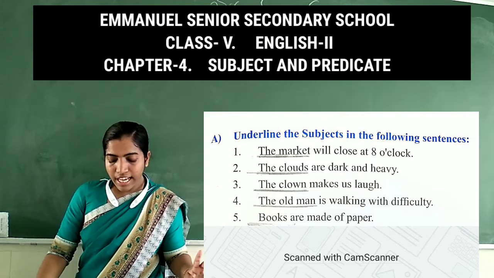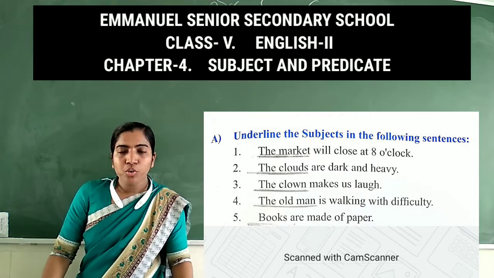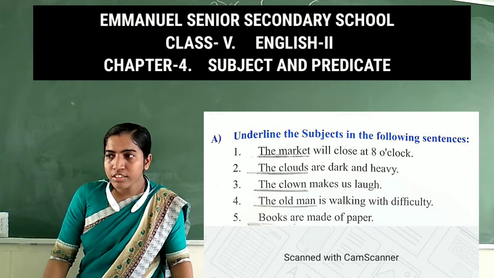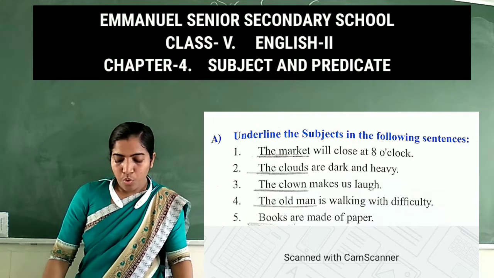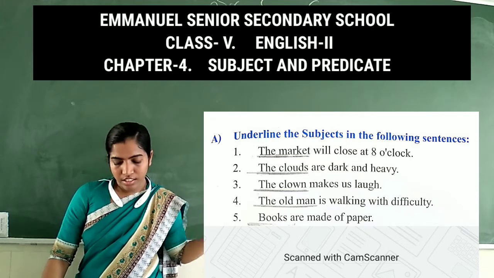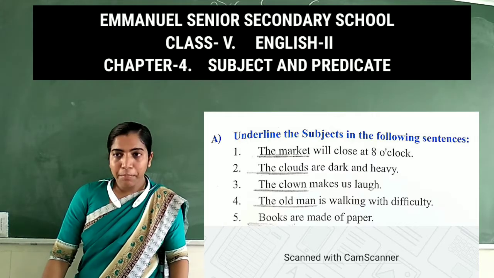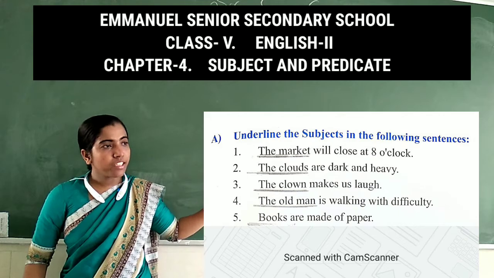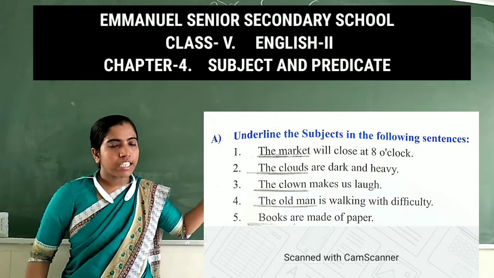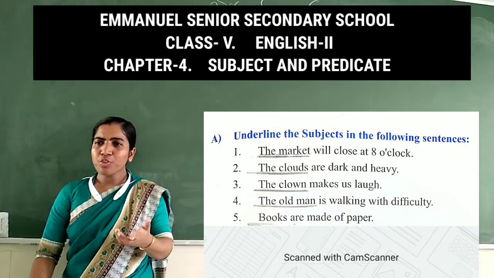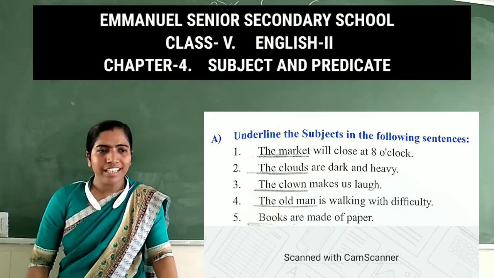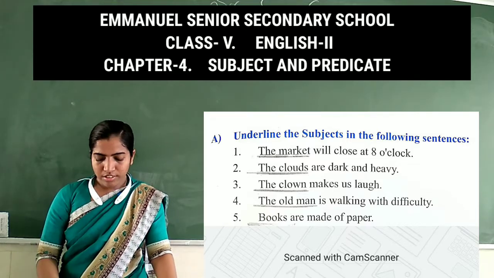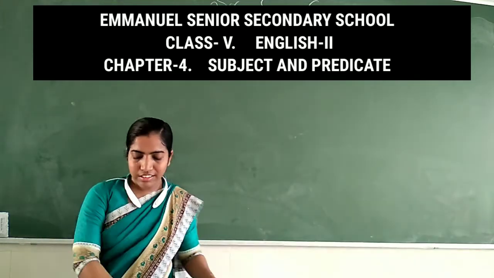The clouds are dark and heavy. So about whom are we talking in this sentence? The clouds. The third example is the clown makes us laugh. So what makes us laugh? The clown. So when you ask the question what or whom, you will get the answer. That is what the subject is. So in the same way, you have to do this exercise.